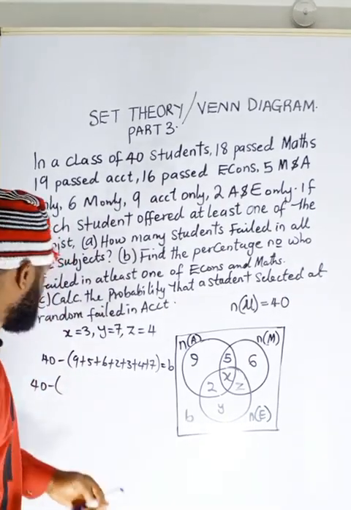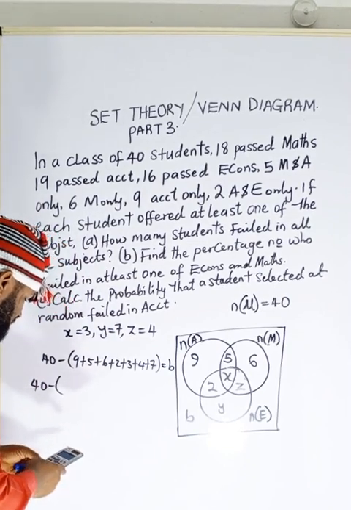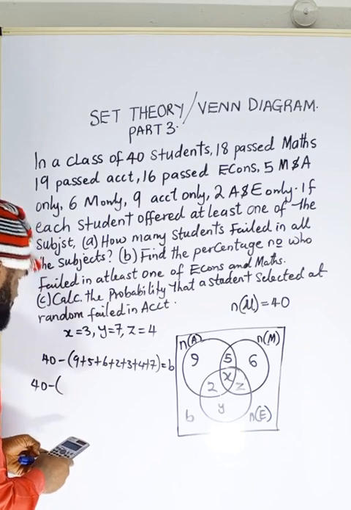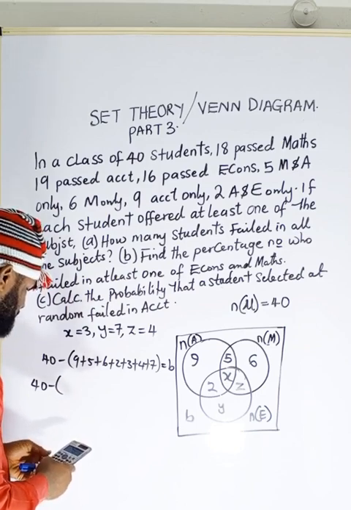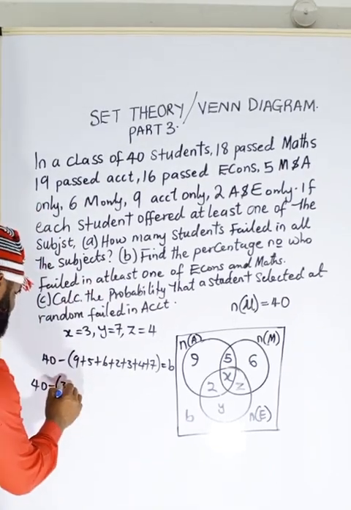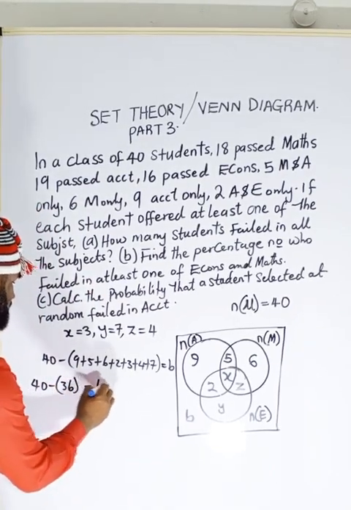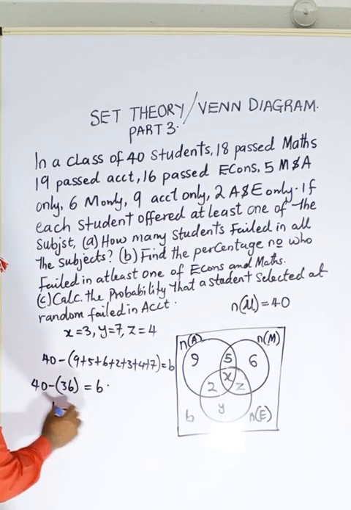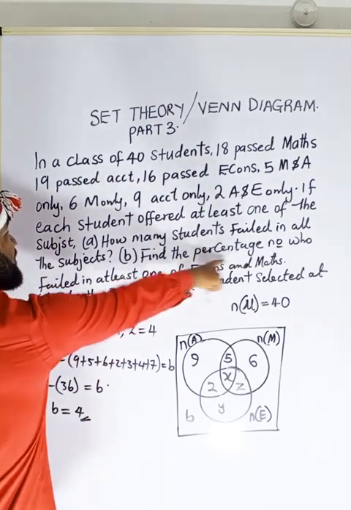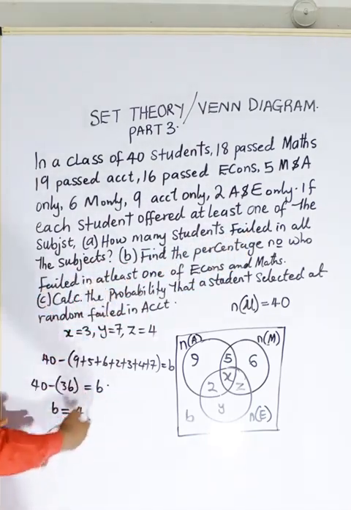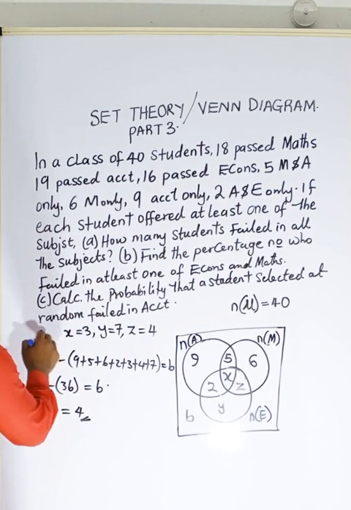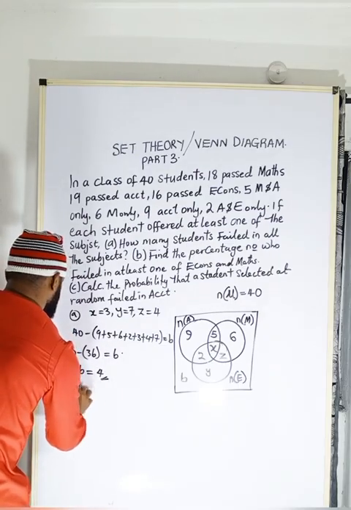Just use calculator. So this is 9 plus 5 plus 6 plus 5 plus 11, 36. So this 36 is equal to B. Therefore, B is equal to 40 minus 36, which is 4. So the number of students that failed in all the subjects, they are 4. All right, I have found A. This is answer A. Let's go to B.